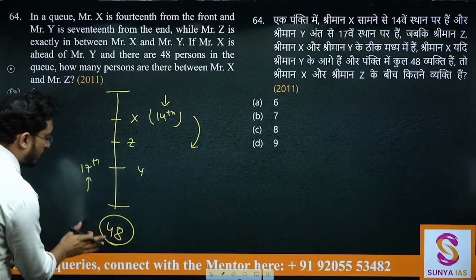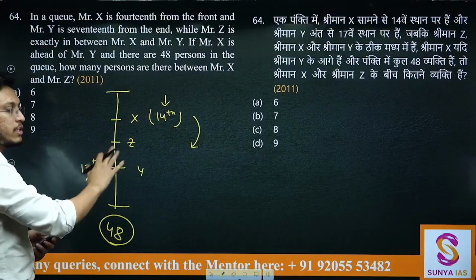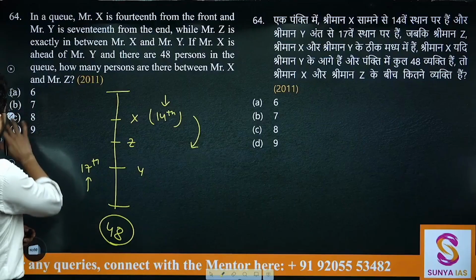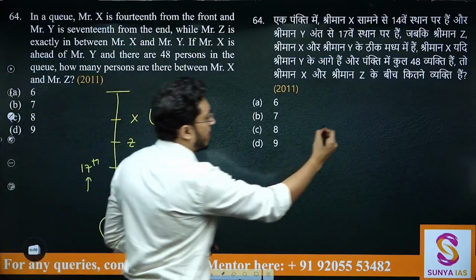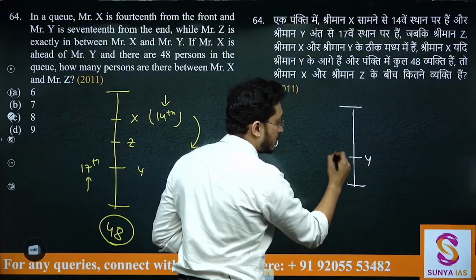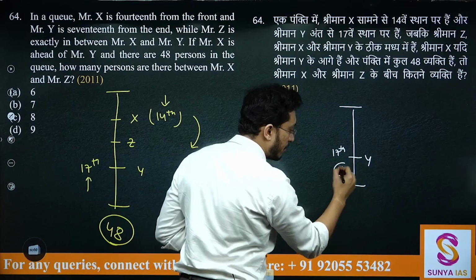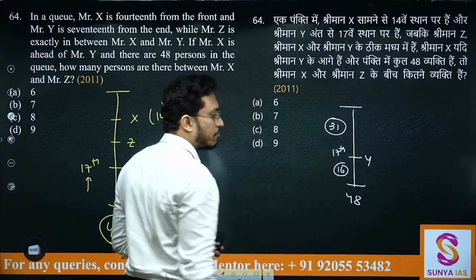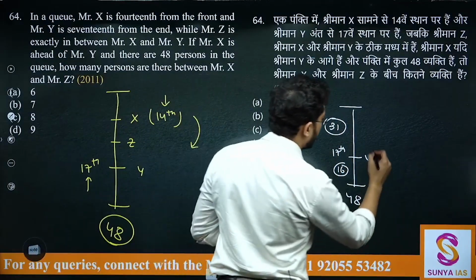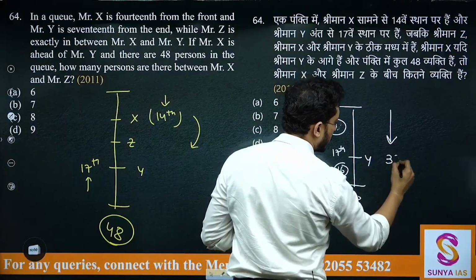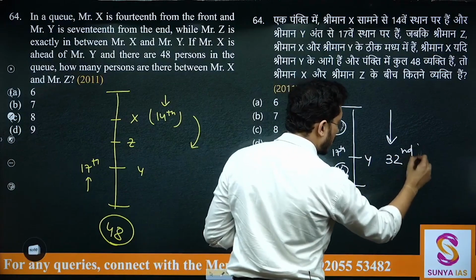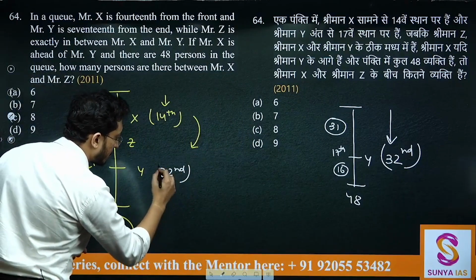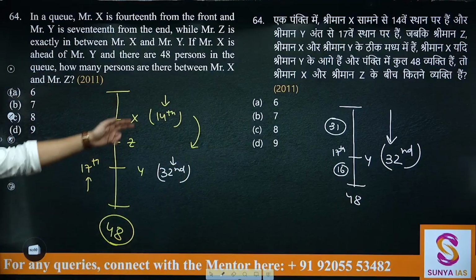We know Y's position from behind and X's position from ahead. Let's calculate their position from ahead only. If Y is 17th from behind, that means there are 16 people behind him. Total there are 48 people. So the remaining 31 people should be ahead of him. That means his position from ahead should be 32nd. So the position of Y is 32nd from the front.